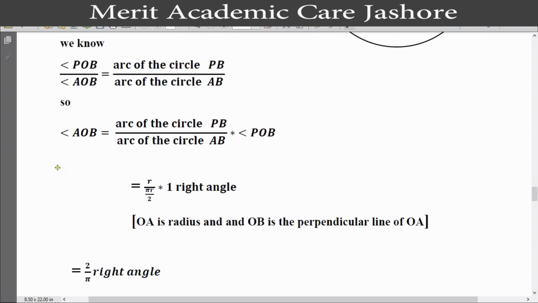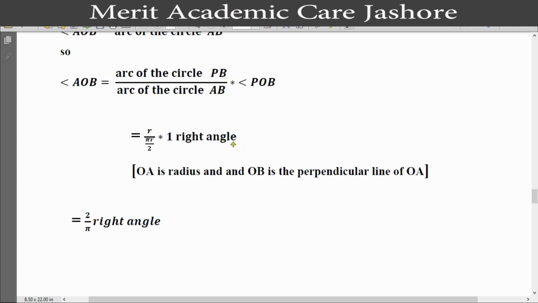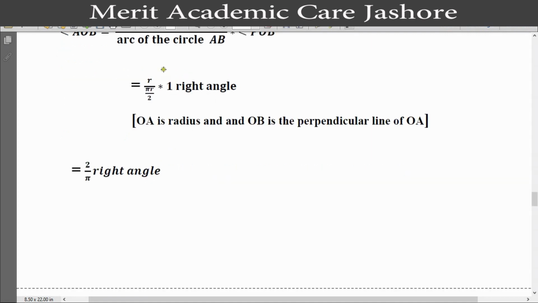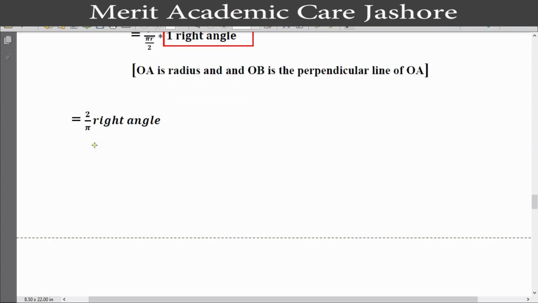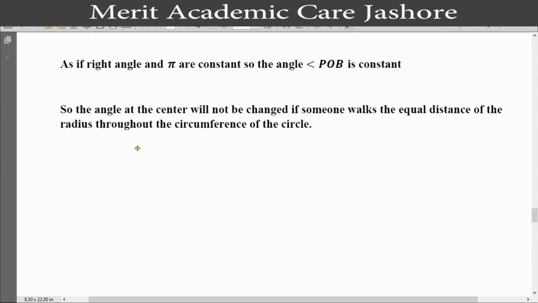So angle POB equal to arc PB divided by arc AB multiply angle AOB. Finally if we put the values, then we get r by pi r by 2 cross one right angle. This is one right angle because OA is the radius and OB is the perpendicular line of OA. So finally we get 2 by pi right angle. As the right angle and pi are constant, the angle POB is constant.